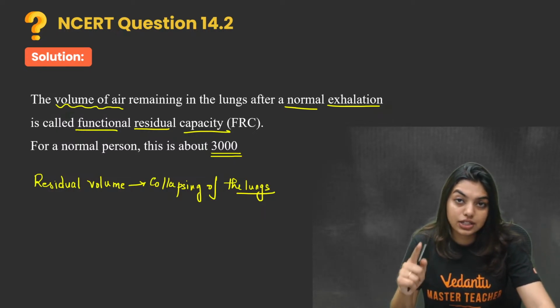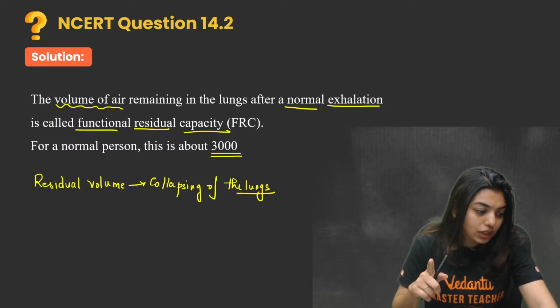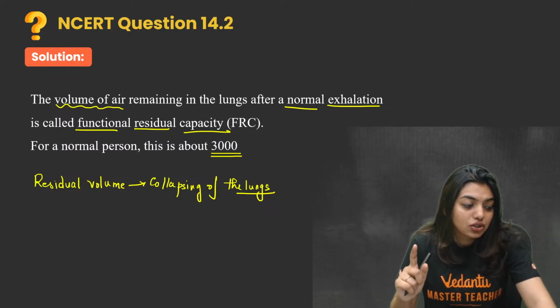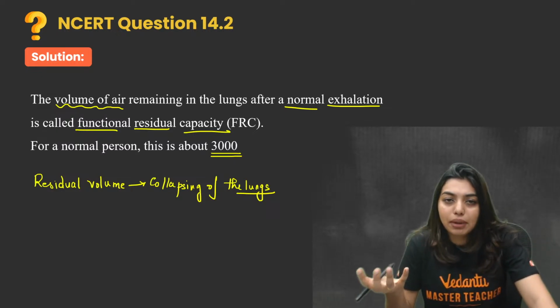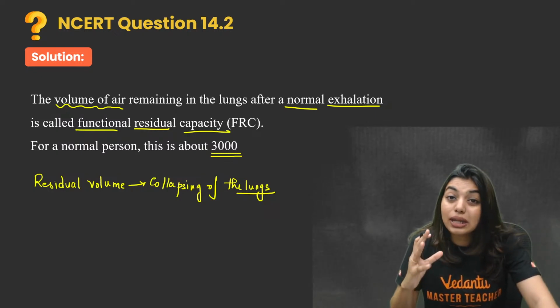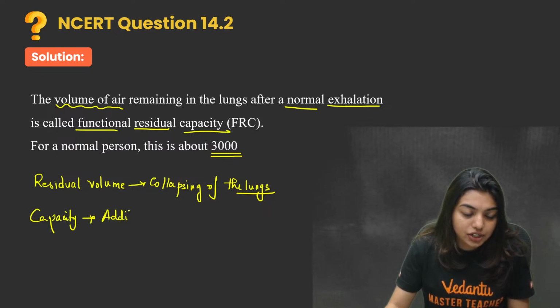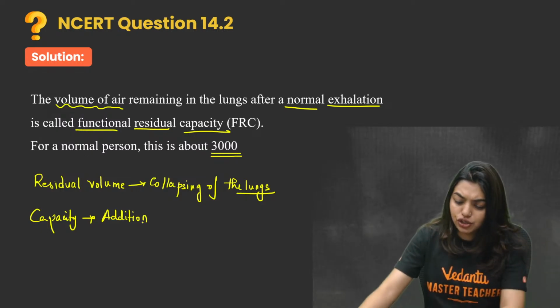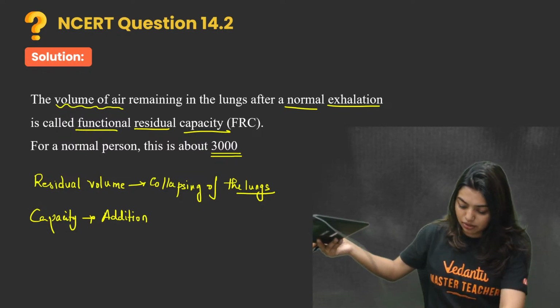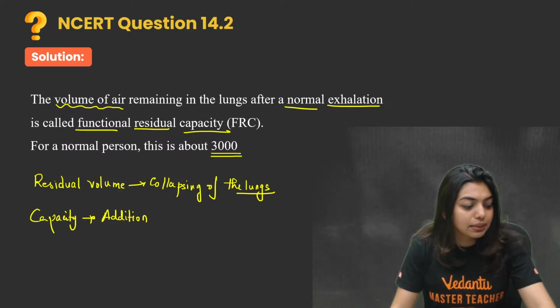All the residual volumes and capacities, you have to know the numbers. If you don't know the numbers, it is going to be a little difficult. Students, always remember your residual capacity. Capacity always means addition of two things. Addition of what would have made the functional residual capacity? Can you all think and tell me?